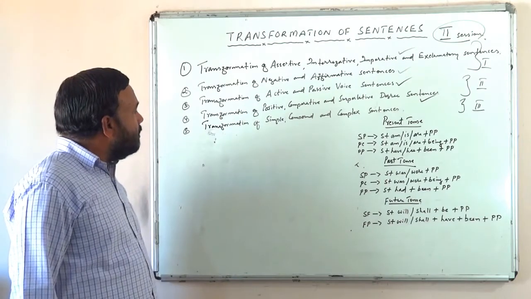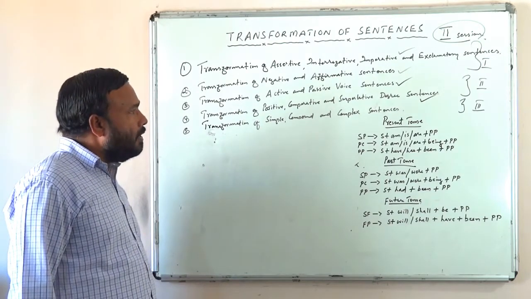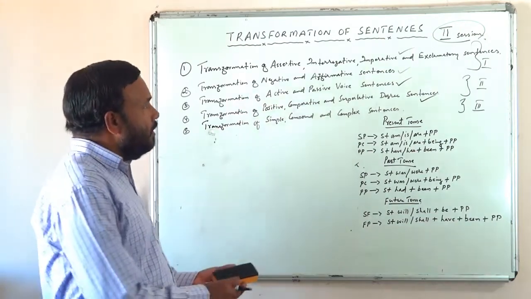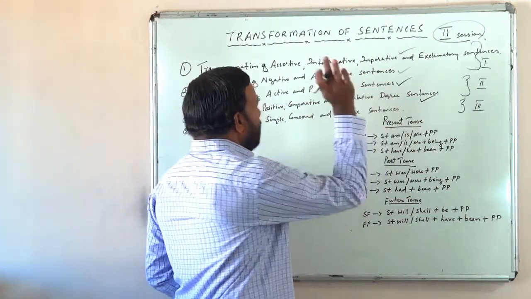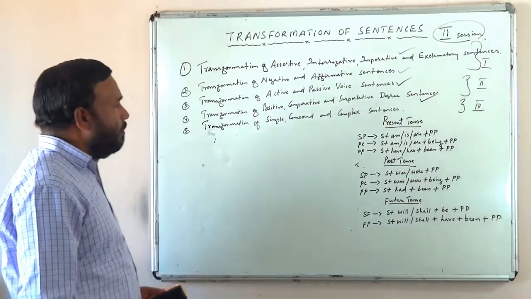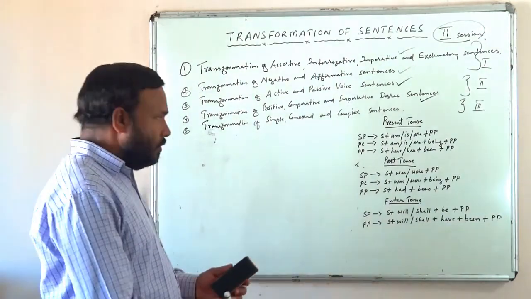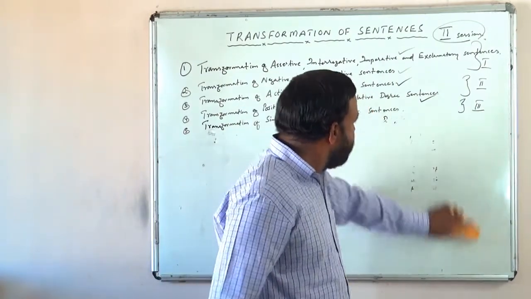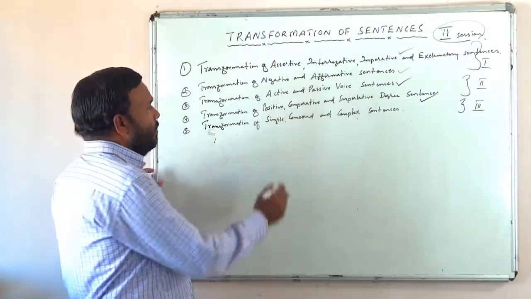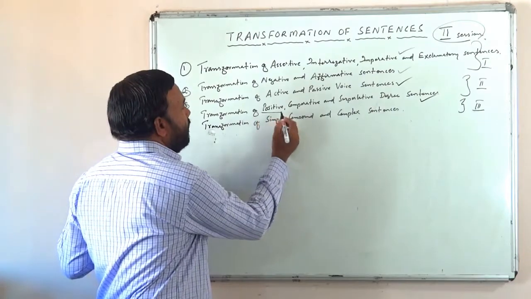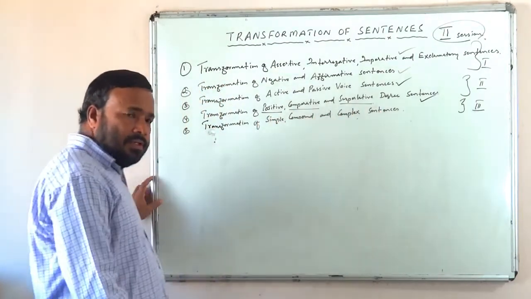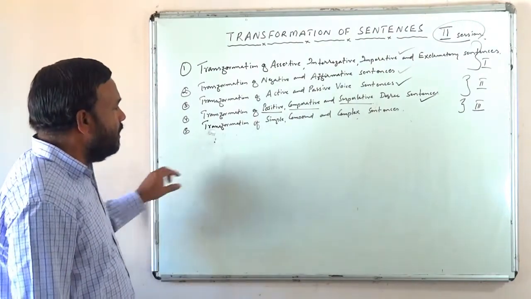What is next? Transformation of positive, comparative and superlative degree sentences, isn't it? So now let us see the fourth one. Transformation of positive, comparative and superlative degree sentences. Okay, right? Okay, so what is positive degree, what is comparative, what is superlative? Let us examine that first.